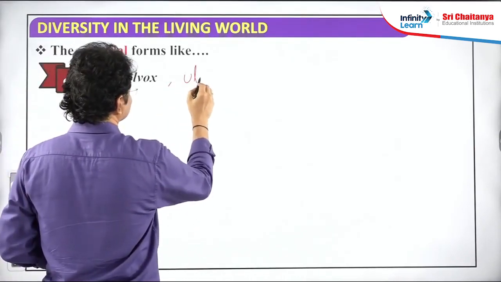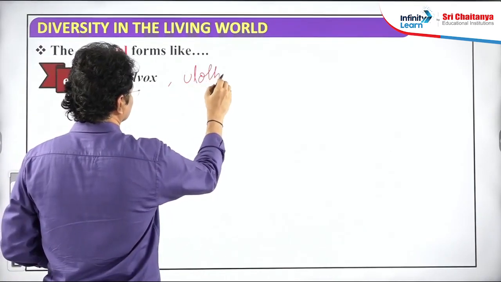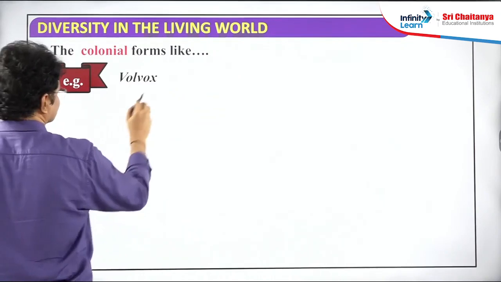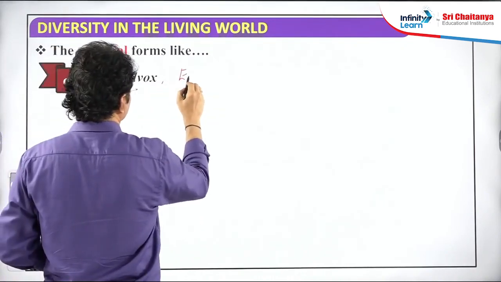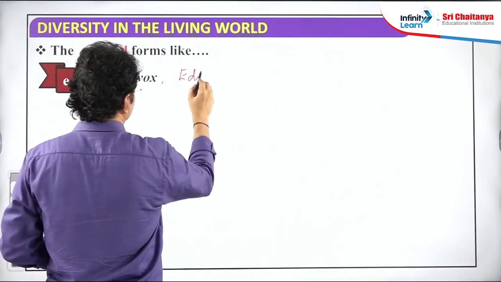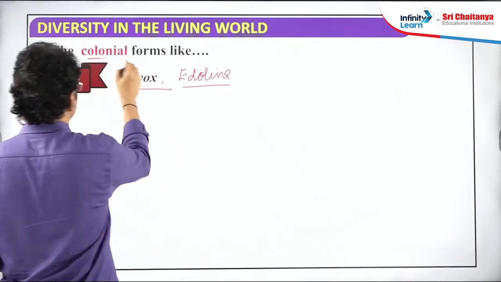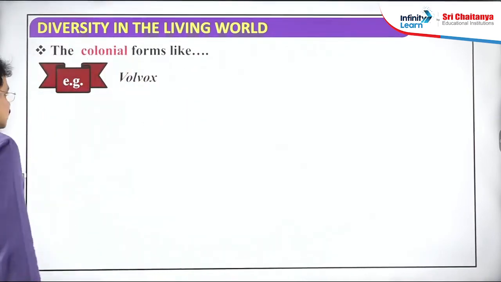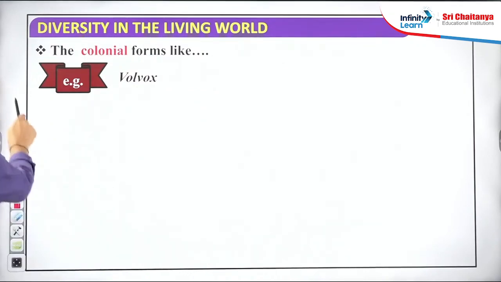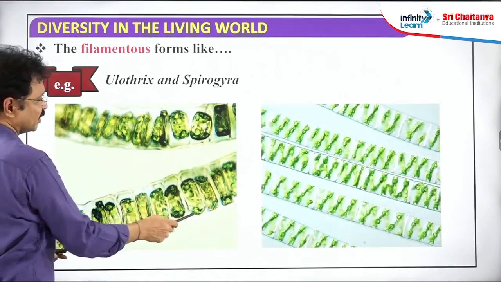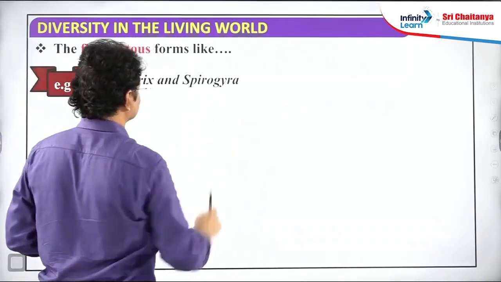In the new textbook, this example is given. Not Ulothrix, Gonium. Volvox is an example of colonial forms. Next, Spirogyra and Ulothrix are examples of filamentous forms. This filament is Ulothrix, and this is a Spirogyra filament.